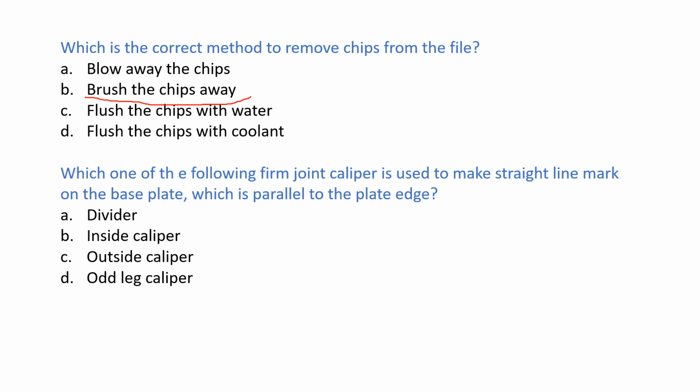The next question: which one of the following firm joint calipers is used to make a straight line mark on the base plate which is parallel to the plate edge? Options: divider, inside caliper, outside caliper, odd leg caliper. The straight line mark on the base plate which is parallel to the plate edge can be carried out by using the odd leg caliper. So the answer is option D.